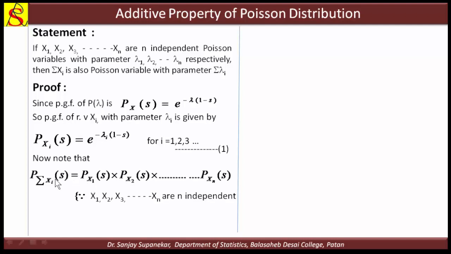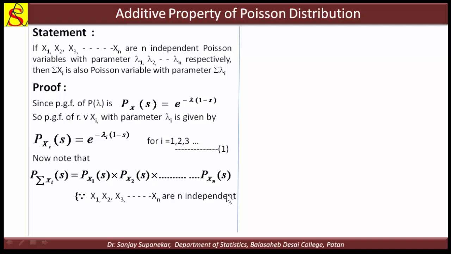Okay. Now note the summation of Xi, i equal to 1 to n. There are the variables X1, X2, ..., Xn. One important property of the PGF is that the PGF of a sum of variables is the product of their individual PGFs, if X1, X2, ..., Xn are independent.